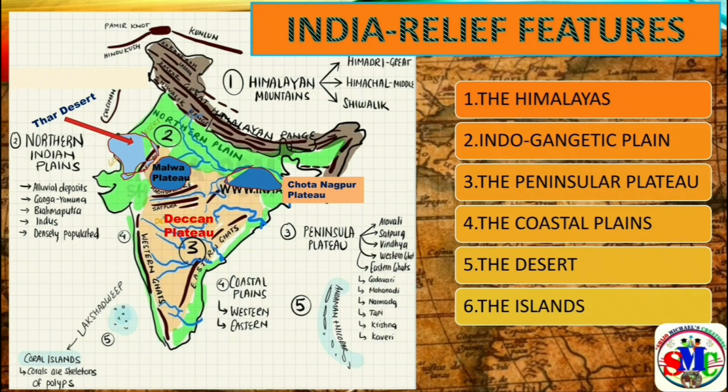that is on the western side Western Coastal Plain, and on the eastern side Eastern Coastal Plains, then the desert, here you can see the desert, then the island groups. We have two island groups, one is on the western side, that is Lakshadweep, and another one is on the eastern side, that is Andaman and Nicobar Islands. Let us discuss each of them in detail.